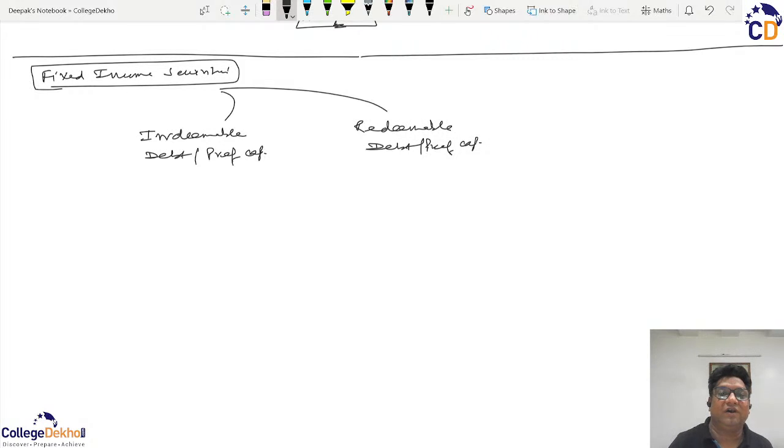As the word in itself suggests, redeemable and irredeemable are derived from the basic word redemption, which denotes paying back. It means when the company has arranged funds, the company has sold you the returns or the bonds.